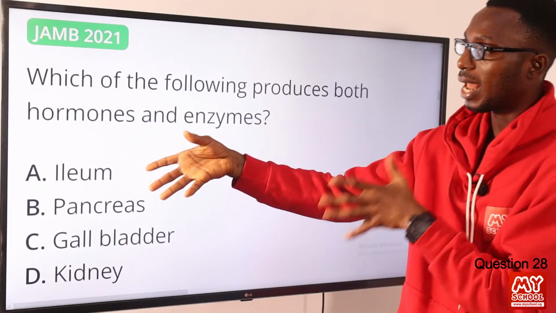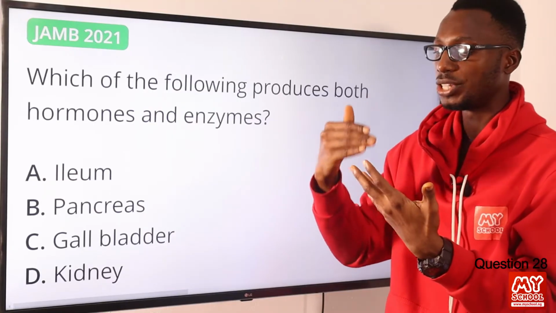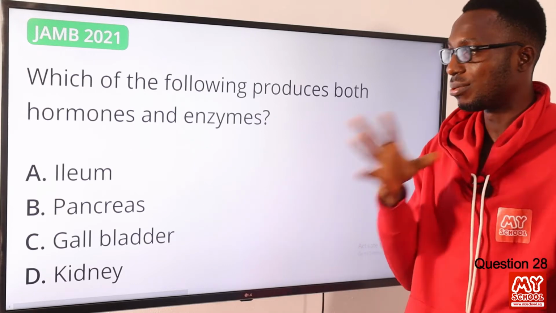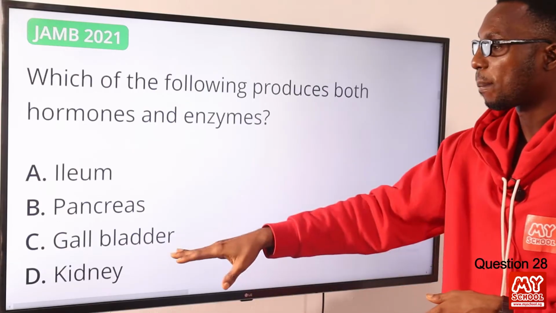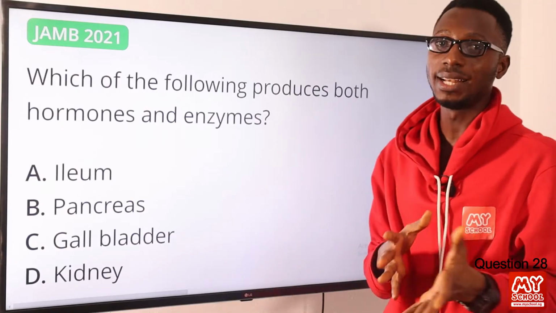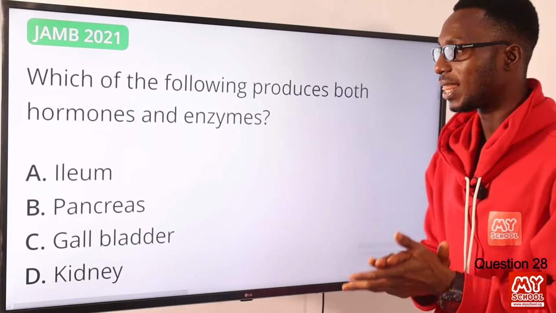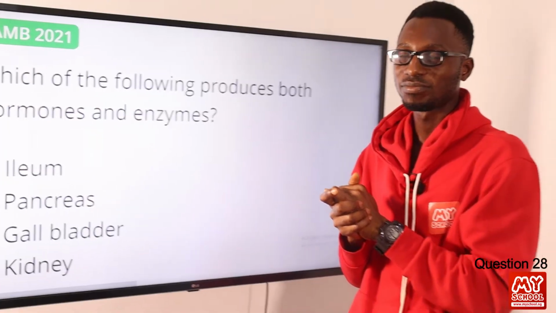That is the last part of the small intestine, starting from the duodenum, the jejunum, then the ileum. This also deals with the complete breakdown in the digestive process and also absorption as well. The gallbladder deals with the storage of bile produced from the liver, then kidney, urine excretion and the like. So the correct option is option B for the pancreas.